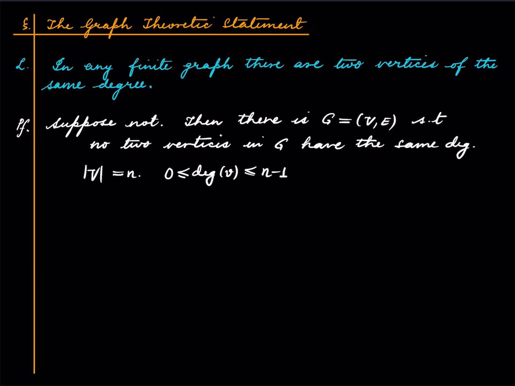Because if you fix a vertex V and draw all the other vertices in a separate blob, then even if you connect this vertex to every other vertex, you get at most n minus 1 as the degree of this vertex. So the degree is at most n minus 1, and of course it cannot be less than 0. Now we have n vertices, and each vertex can have degree in this range, with the further condition that no two vertices have the same degree.